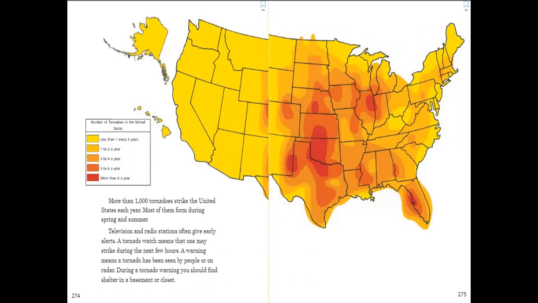A tornado watch means that one may strike during the next few hours. A warning means a tornado has been seen by people or on radar. So here we should focus every day while living in America on the weather reports on television and radio stations, just to hear the reports of the weather, to know if there is a tornado today or maybe a strange weather condition that's going to happen. So we should be following all the time to be aware.